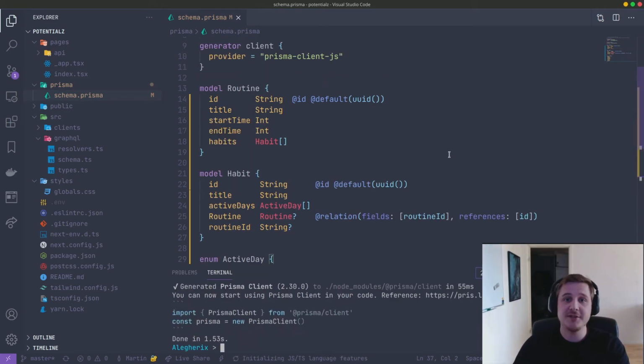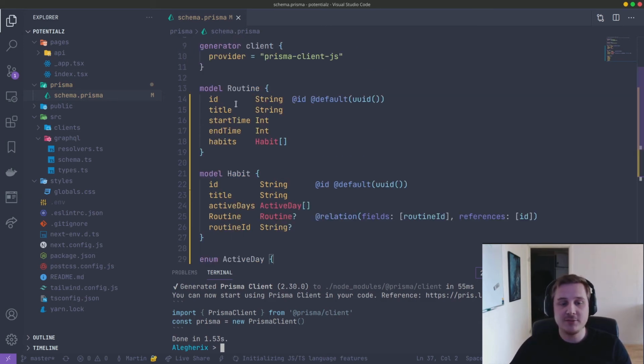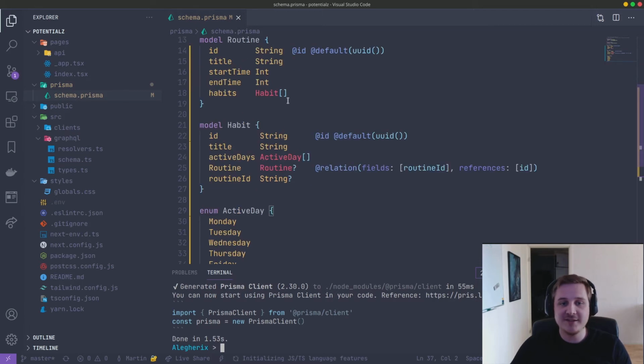So this is gonna be the starting point for our schema. We have set up a model called routine, which is gonna have a title, an ID, a start time, an end time, and a habits array. And this habits array is gonna store habits, and each habit is gonna have a title, an array of which days those habits are active, as well as a reference to this routine table. So this creates a one-to-many relation.